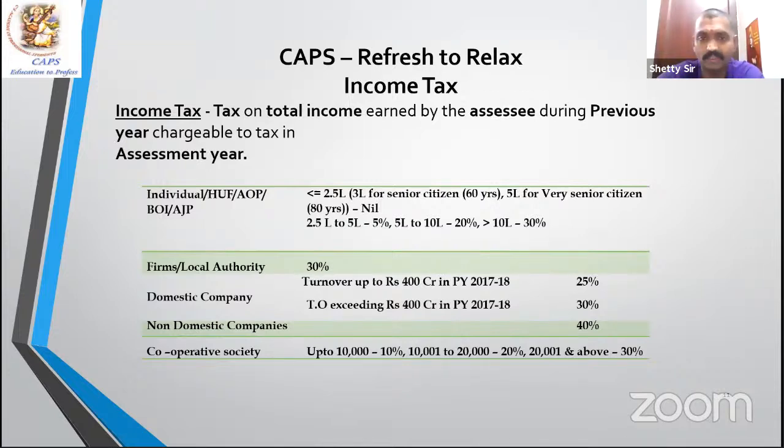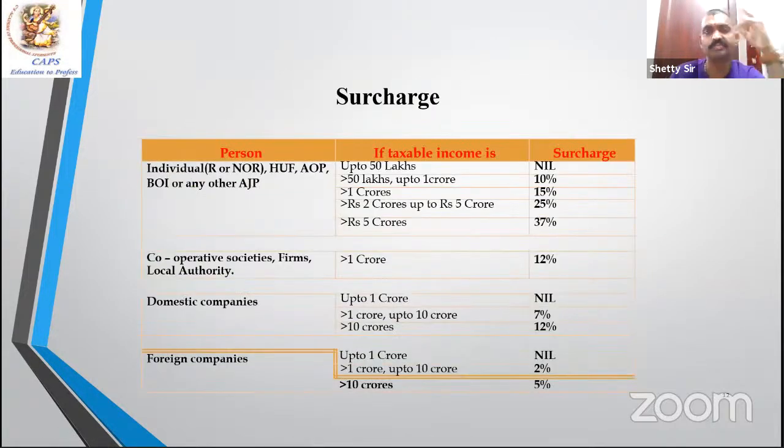The tax slabs for an individual, HUF, AOP, BOI, AJP (artificial juridical person): up to 2.5 lakh nil, 2.5 lakh to 5 lakh 5%, 5 to 10 lakh 20%, above 10 lakh 30%. If you're a firm or local authority, 30%. Domestic company, turnover based: up to 400 crores 25%, otherwise 30%. Foreign companies, 40%. Cooperative society: up to 10,000, 10%. Then every 10,000 there's an increase by 10%.